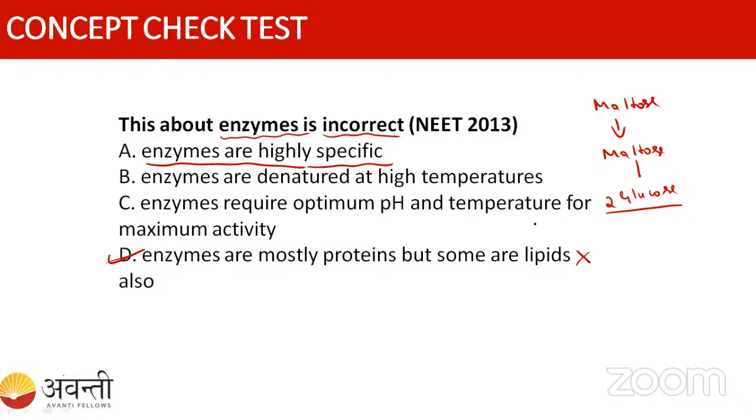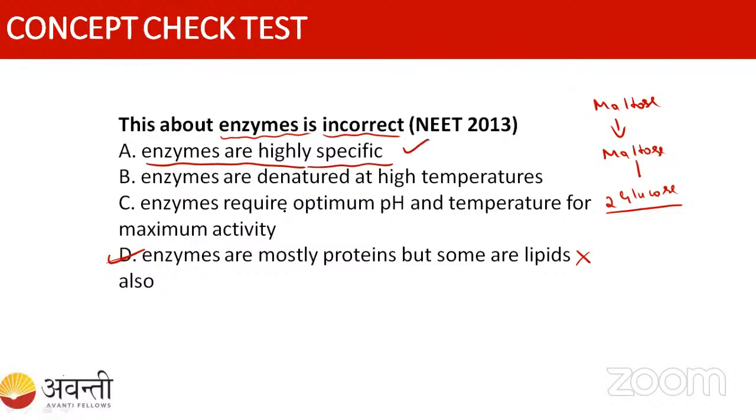No. That's why enzymes are very specific in nature. The enzyme specific for carbohydrate breaks carbohydrate only, and the enzyme specific for protein breaks proteins only. So enzymes are highly specific in nature. That is correct.